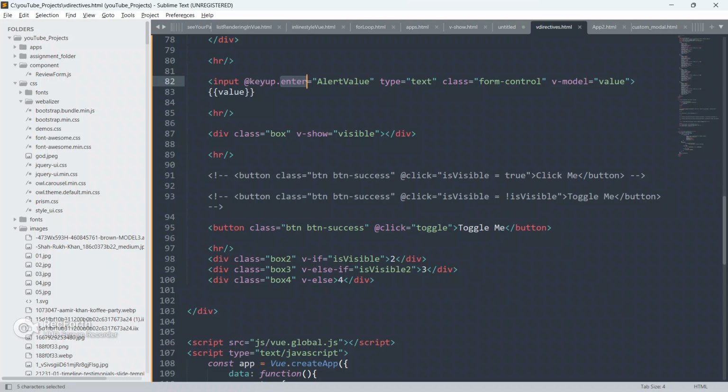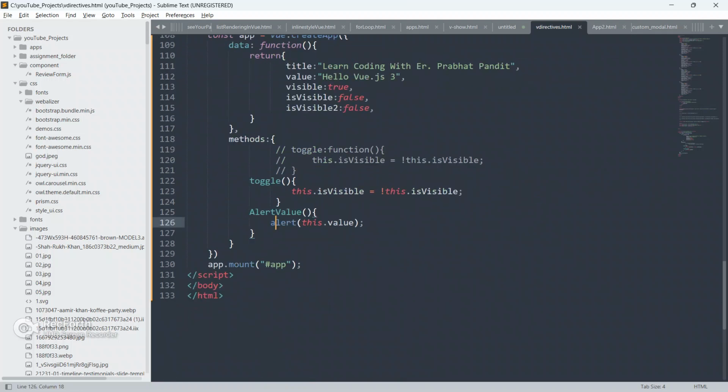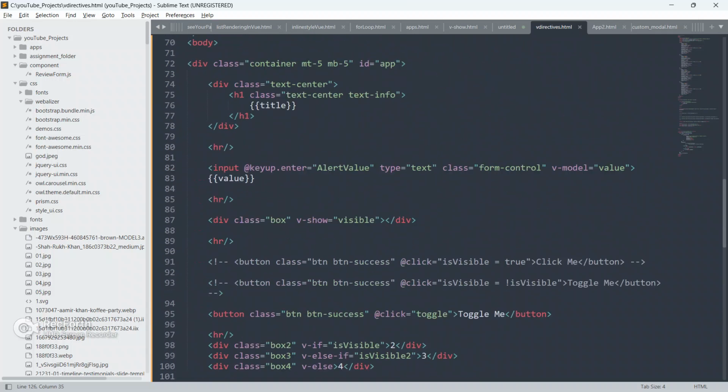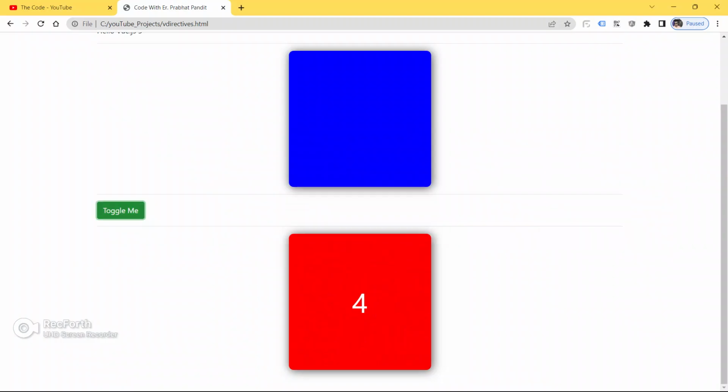Okay, so keyup is the event we are listening for, and the event modifier name is enter. Whenever a user hits enter, only then will this function run, and whatever is inside this input box will be alerted, because we have defined alert this.value. And what is this.value? Always remember, whenever I talk about this, it refers to this: this title, this visible, is visible, or is visible too.